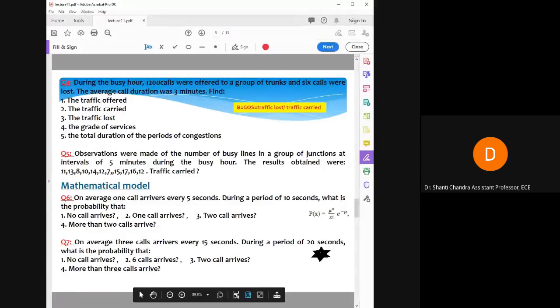So in 20 seconds you have to calculate how many calls will be there. So this relation you have given, that three calls arrive every 15 seconds, right? So one call will arrive in 5 seconds, then how many calls will arrive in 20 seconds? So it is 4. So you have mu is equal to 4, x is equal to 0 for first one. So you put these value and calculate the probability of no call arrive, and then just write your answer in the comment box.